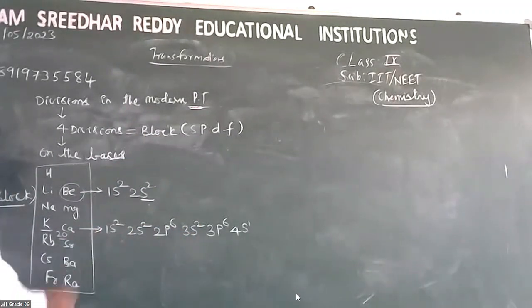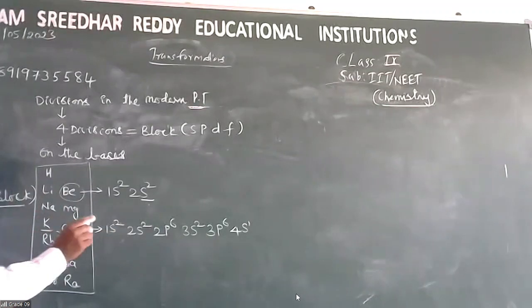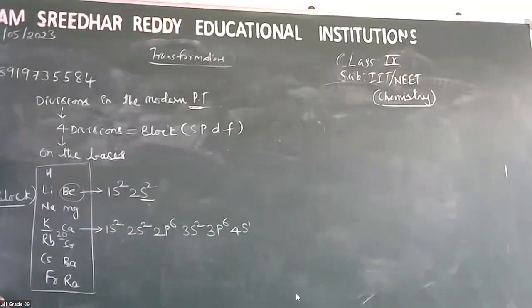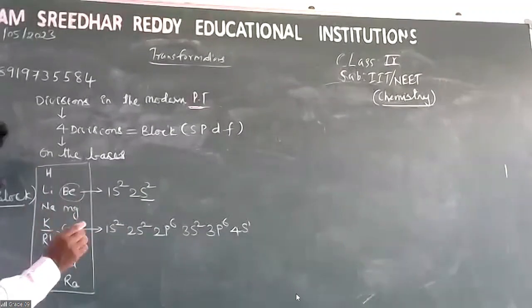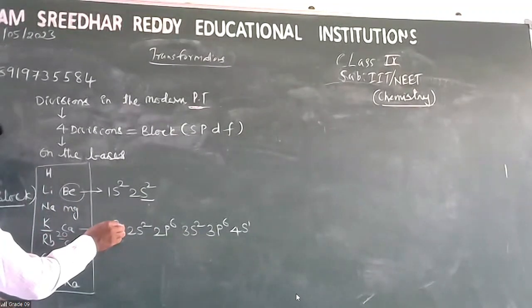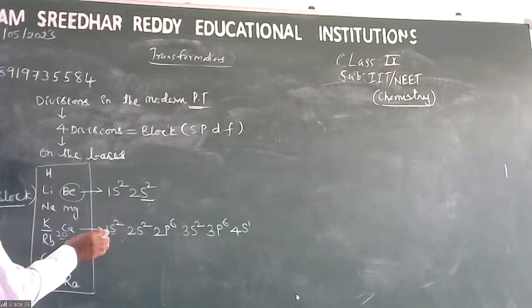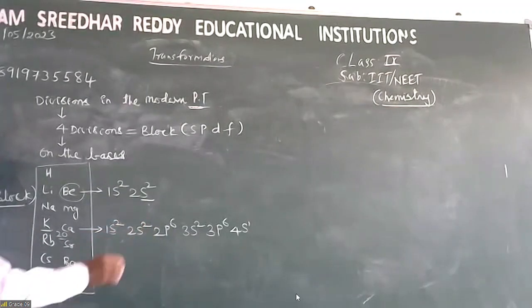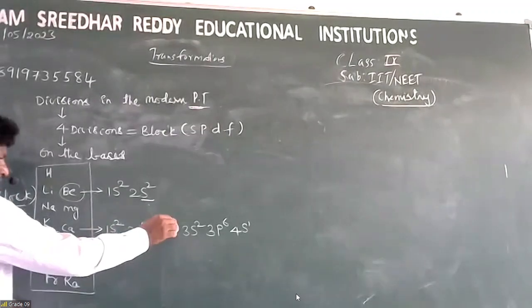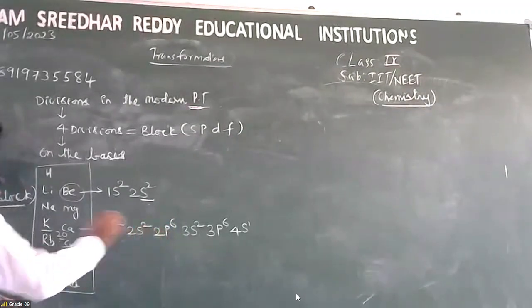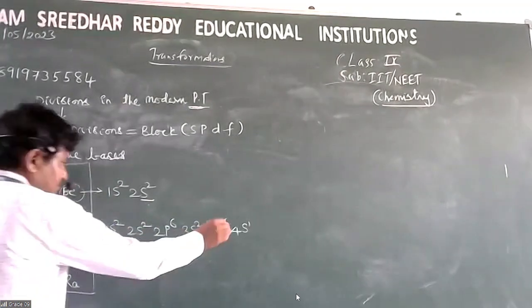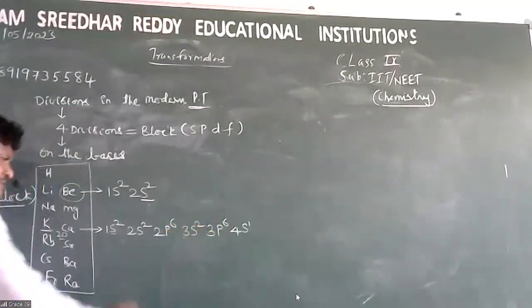All of you be attentive. This is a very, very important explanation. Everyone must be 100% attentive. 2 electrons in the s orbital of the first shell. Then 2 electrons in the s orbital of the second shell. 6 electrons in the p orbital of the second shell. 3 electrons in the s orbital of the third shell. 6 electrons in the p orbital of the third shell.